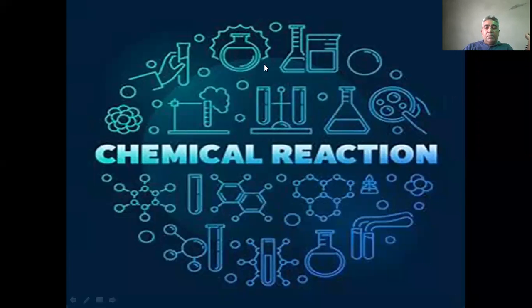So today we start the first lesson, that is chemical reaction. What is a chemical reaction? A chemical reaction may be defined as a change that takes place in a substance. For example, if we keep milk, sometimes it may become sour. That is an example of a chemical reaction.